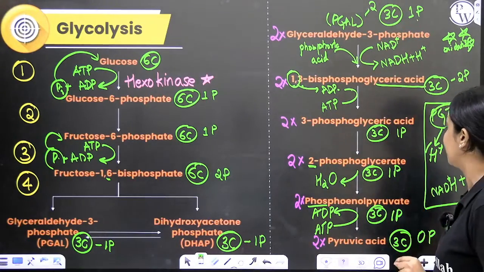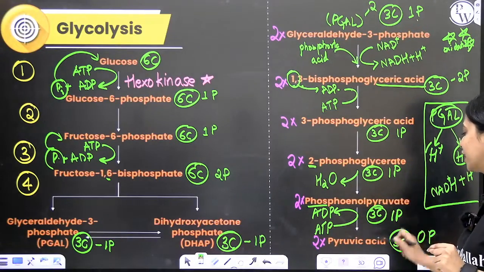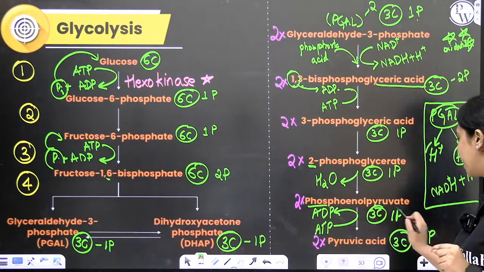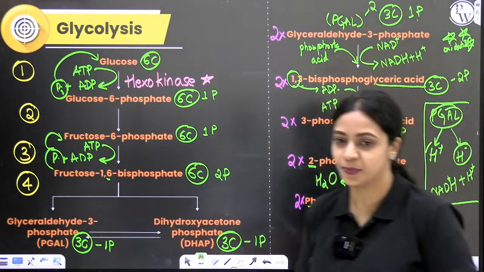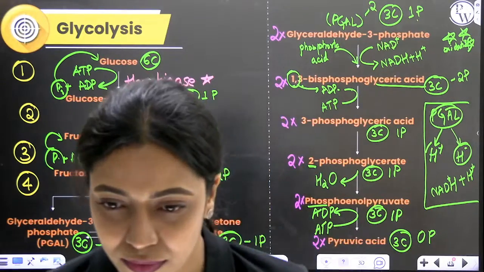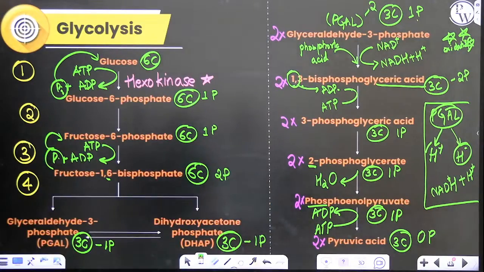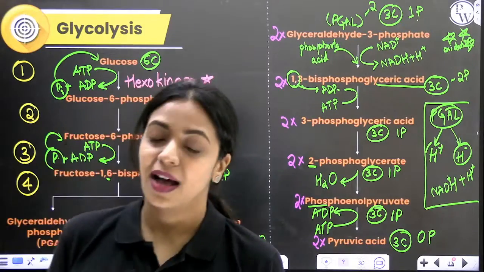And finally, in the last step, phosphoenol pyruvate gets converted to pyruvic acid. This had 1 phosphate, this has no phosphate. Extra phosphate is used in the formation of ATP. Is that clear? Why partial oxidation? Sagar, very good question.